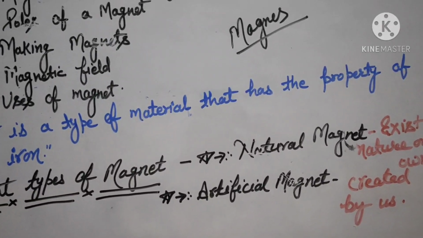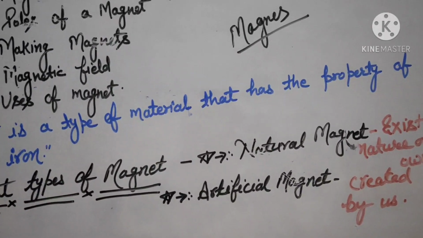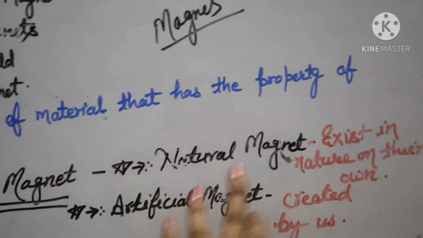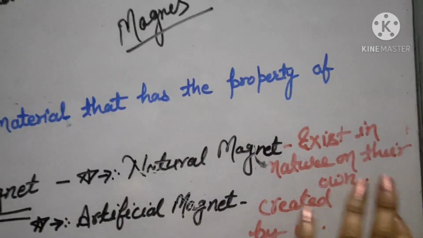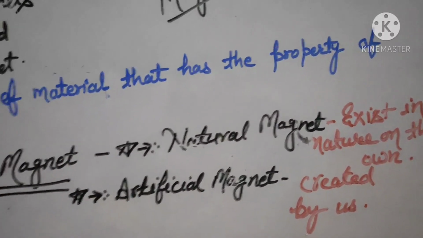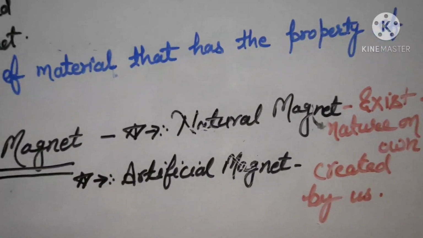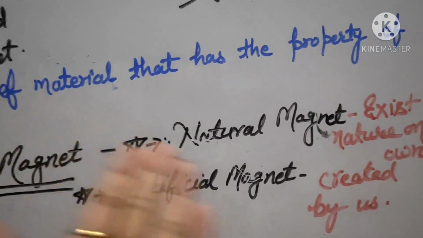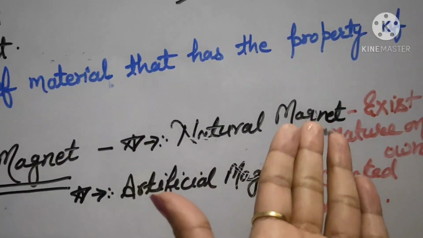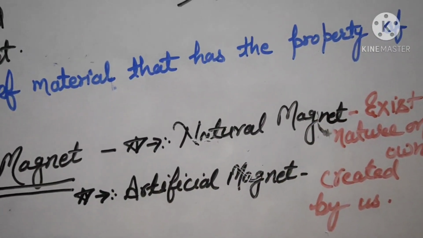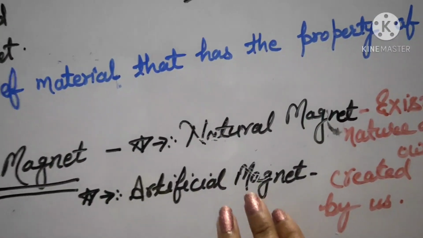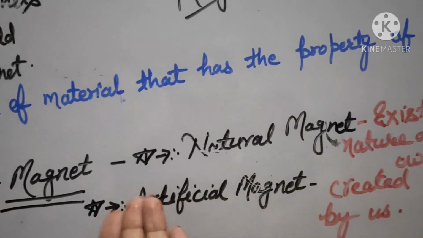It is not only natural magnets that exist today, even artificial magnets exist. Natural magnets are magnets which exist in nature on their own, and artificial magnets are magnets which are created by us, by human beings.